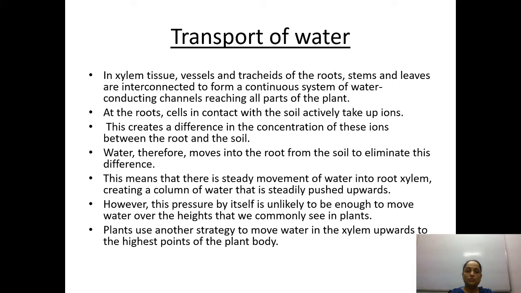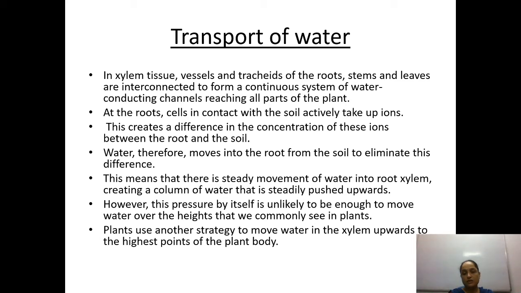At the roots, cells in contact with the soil actively take up ions. So what is the soil going to do? Soil is going to transport its ions inside the root. So the root will be absorbing with the help of the suction pressure or the cohesion force, and this creates a difference in the concentration of these ions between the roots and the soil. See, soil has the higher concentration of ions.